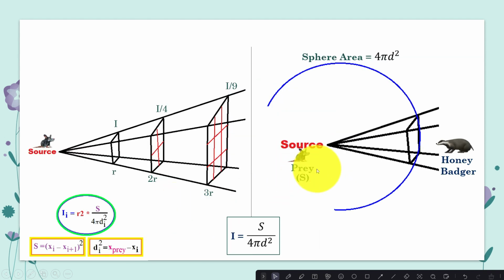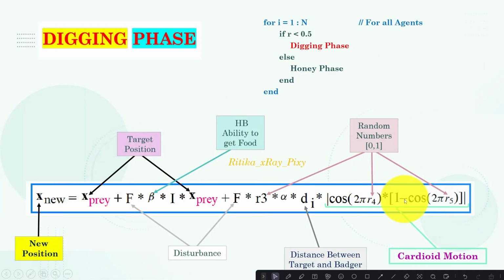So first we will calculate the target smell intensity, and then accordingly we will update the honey badger position around the target. Using this mathematical model, we can perform this simulation, and update the agent position in the digging phase. Here you can see this is the target position. Next, R3, R5, R4 are random values normally distributed between 0 and 1. Di is the distance between the target and the honey badger. Here this is the cardioid motion.